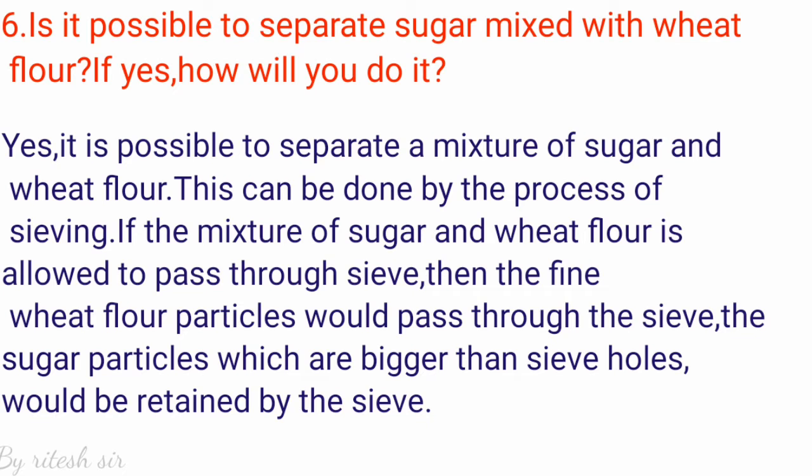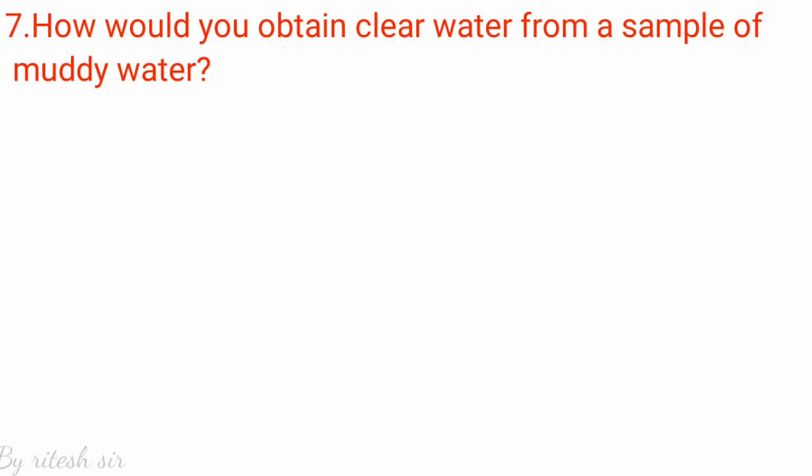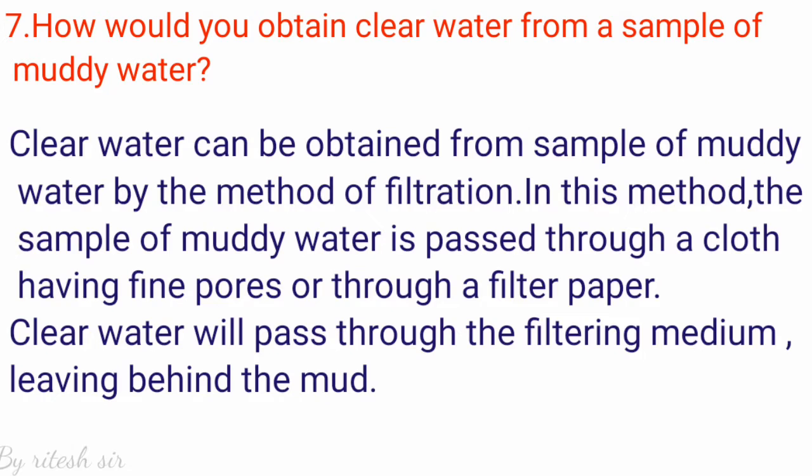Now come to your next question, question number 7. How would you obtain clear water from a sample of muddy water? Your answer is, clear water can be obtained from a sample of muddy water by the method of filtration.